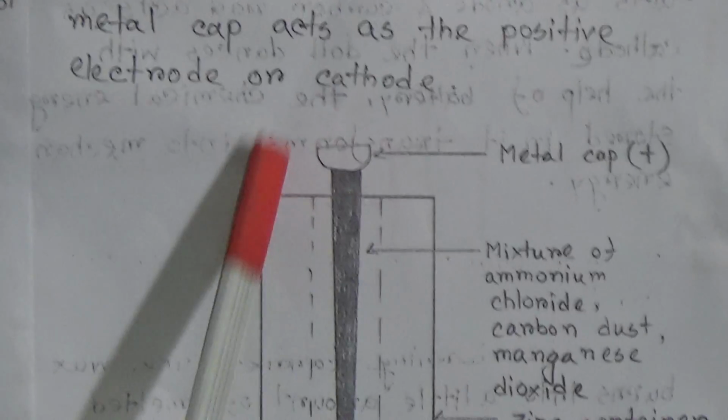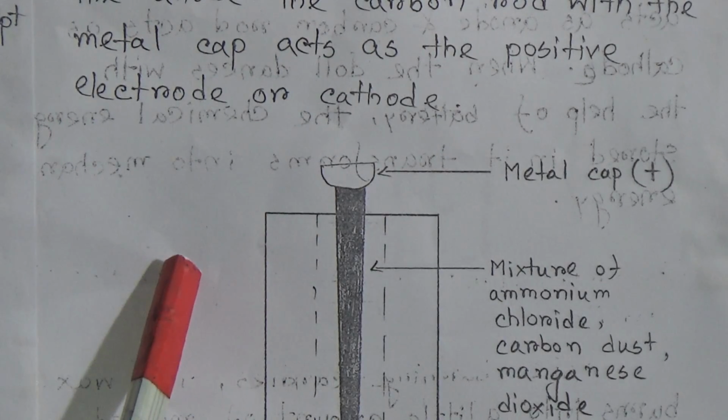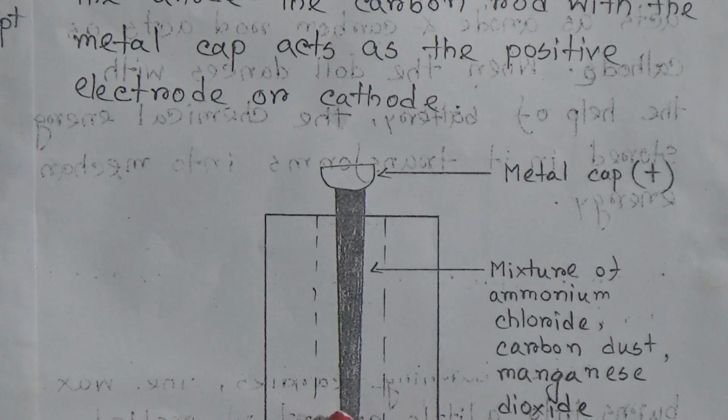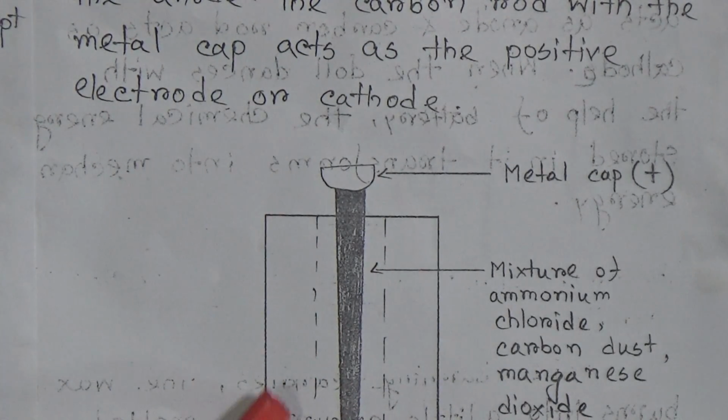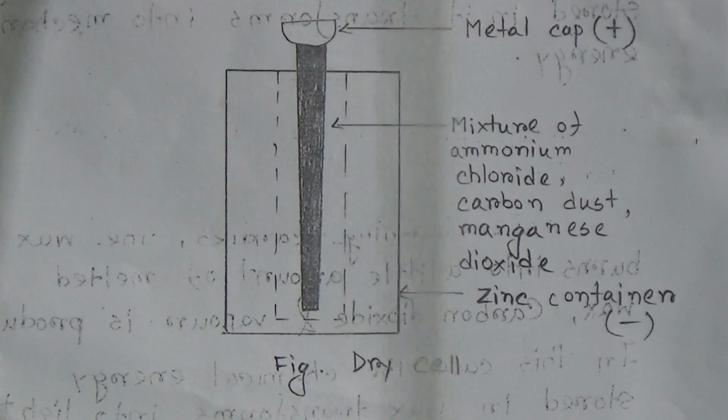Look, this figure you have to draw, and I am saying again, this question and answer is totally given in your textbook, so follow your textbook for this question and answer, and you have to draw this figure of the dry cell. Now come to the answer of D.